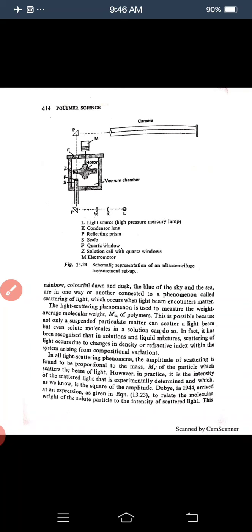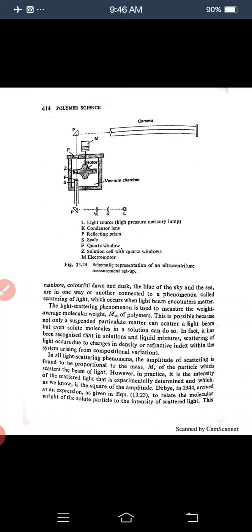This is possible because not only suspended particulate matter can scatter a light beam, but even solute molecules in a solution can do so. In fact, it has been recognized that in solutions and liquid mixtures, scattering of light occurs due to the change in density or refractive index within the system arising from compositional variation.